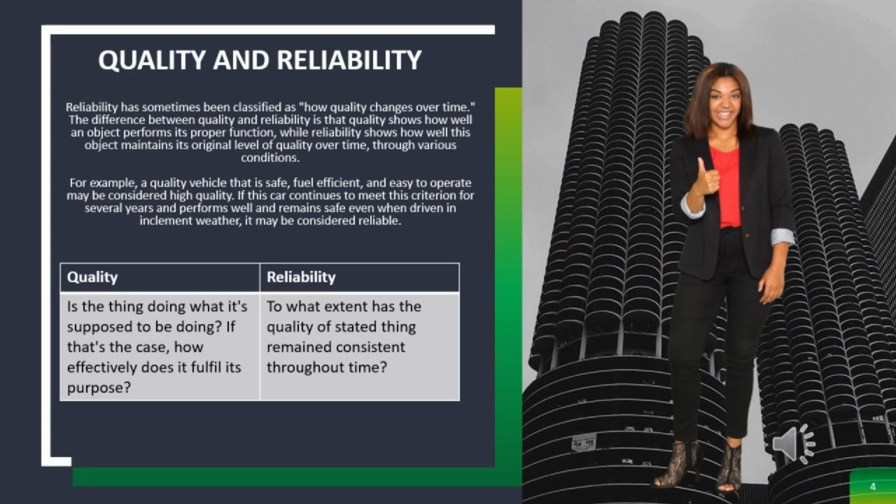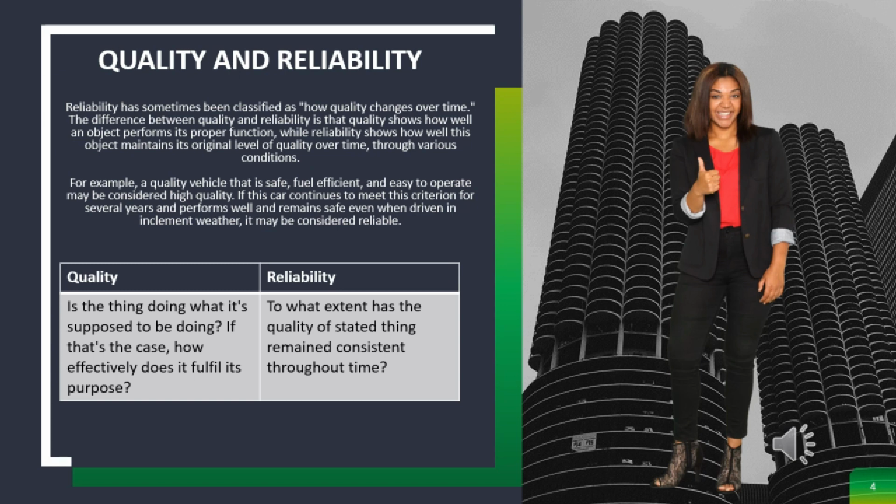Next is the quality and reliability. The reliability has sometimes been classified as how quality changes over time. The difference between quality and reliability is that quality shows how well an object performs its proper function, while reliability shows how well this object maintains its original level of quality over time, through various conditions.